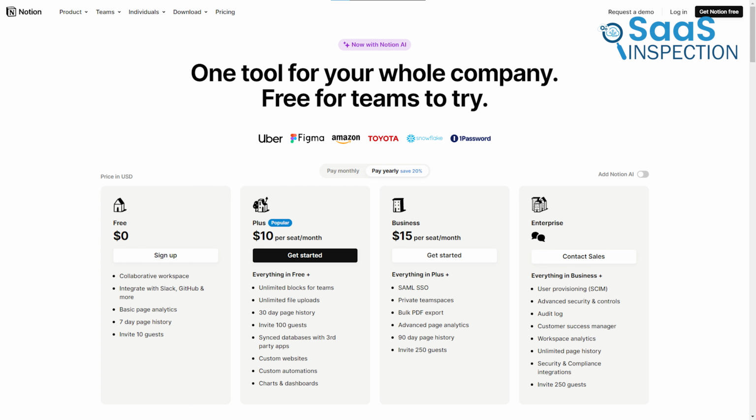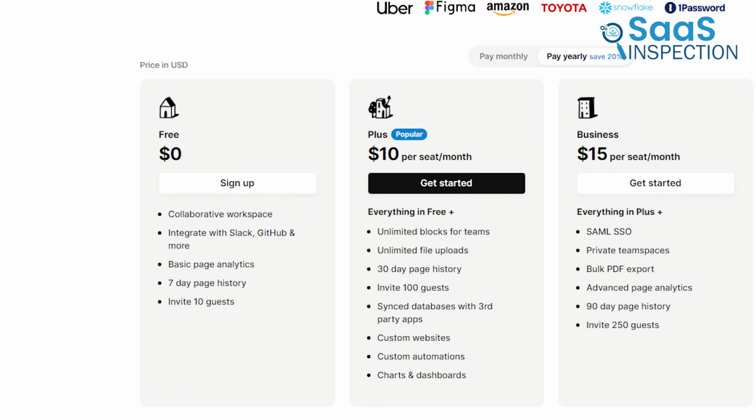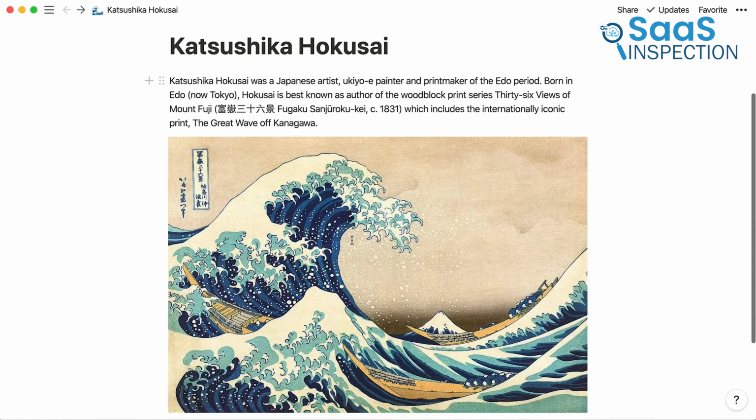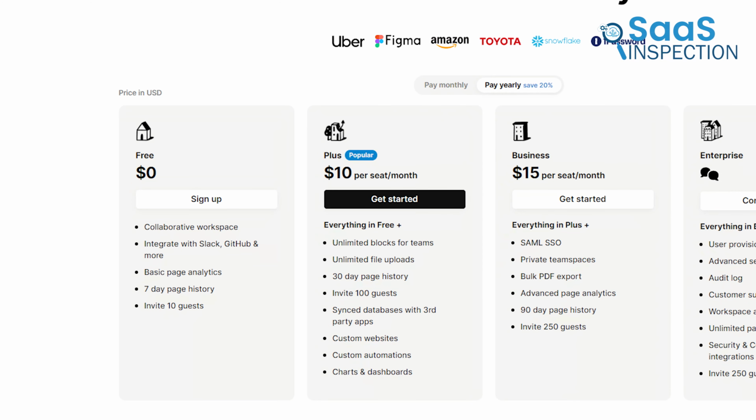Notion also has a free version, however. While having quite a lot of features, it is limited in some ways. The free version will be enough for most people, but the file size is limited to 5 megabytes, which can be a problem for people who deal with big files. The paid plan is $10 per user per month, lacks the same file limitations, but comes with features like 30 days page history, enhanced sharing options, and so on.